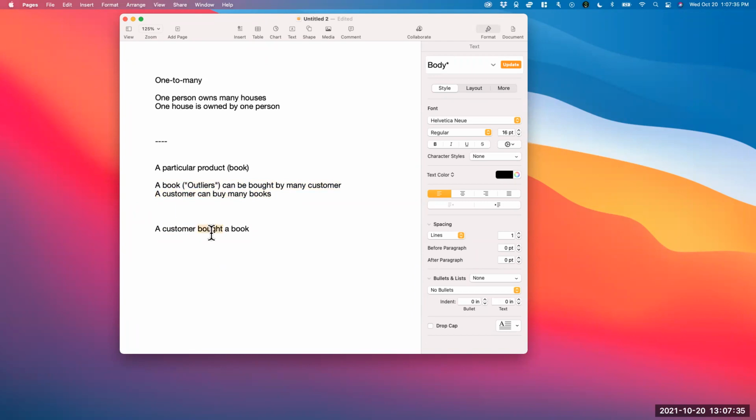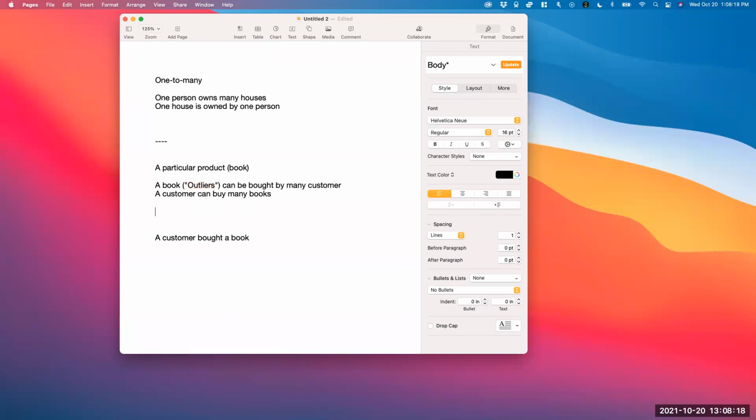But if you're thinking of it as an invoice, and each copy of a book has a particular ID, then that ID wouldn't be shared. For example, you and I would not buy the same book, because each copy of the book has a different ID. And in that case, it wouldn't be many to many. But if I buy a book like Outliers, and that's going to have a number, say 10, and you buy Outliers, then that makes it many to many, because both of us buy the same book, and one of us can buy many books.